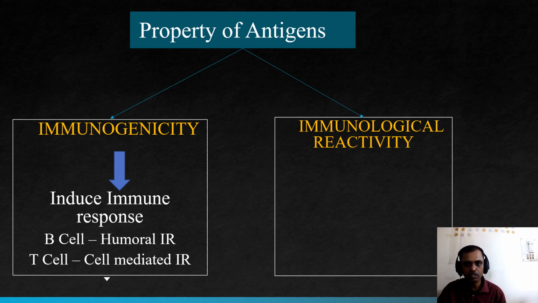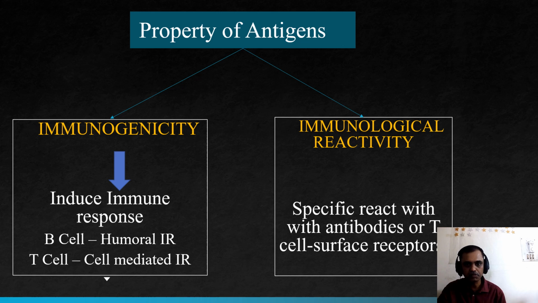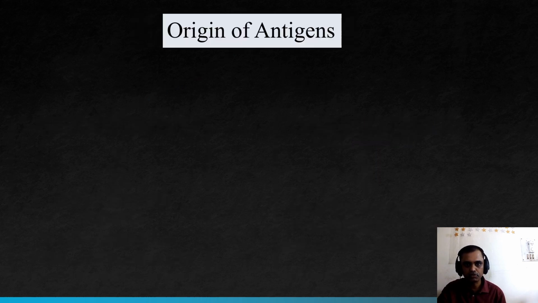Another property is known as immunological reactivity. What is meant by immunological reactivity? It is specific reaction with antibody or T cell surface receptor. So in simple understanding, immunogenicity means it is able to induce the immune response, and immunological reactivity means it should react with those immune products. Those are the two properties of antigens.